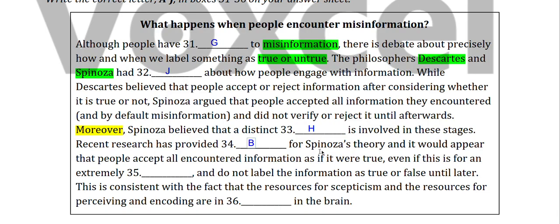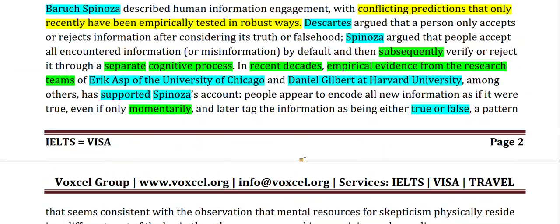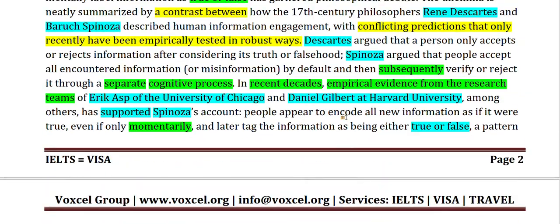Clear? Now for the next question we were reading. They accept all encountered information as if it were true, even if this is for an extremely dash, and do not label it until later. Initially people appear to encode all information as if it were true, even if only momentarily, and later tag it true or untrue.